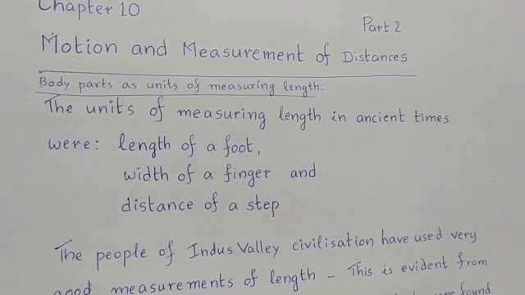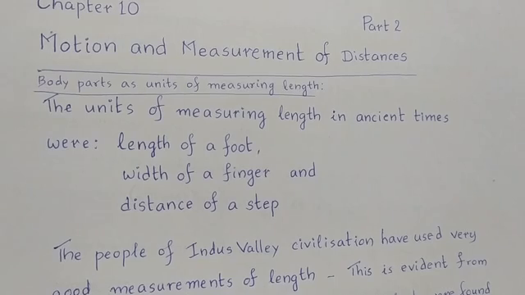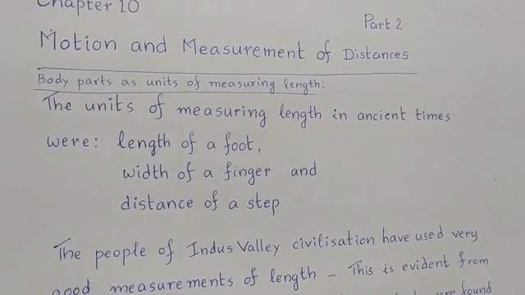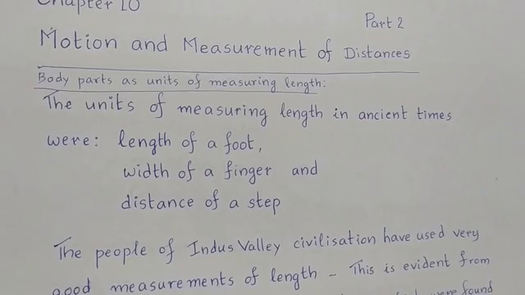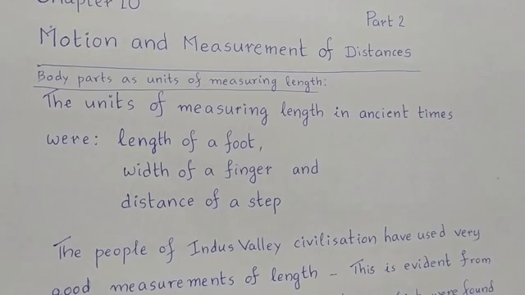Now we all know how length is measured by us, but is the same way used by the people of ancient times? No. Let us learn how ancient people used to measure length. Ancient people mostly used body parts as the unit of measuring length. So the units of measuring length in ancient times were the length of a foot, the width of a finger, and the distance of a step.